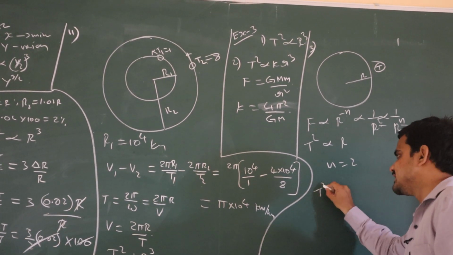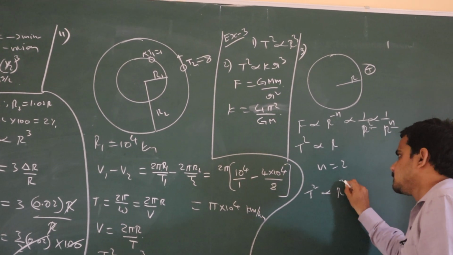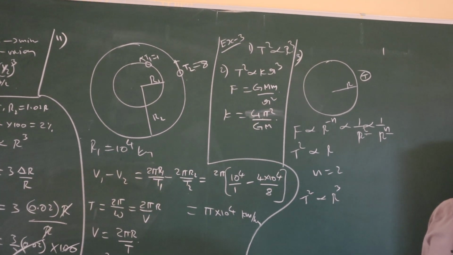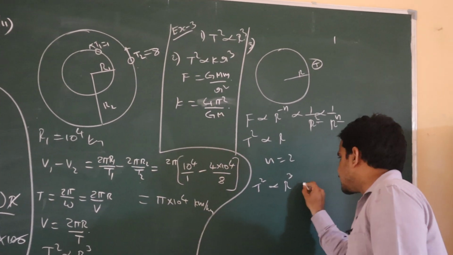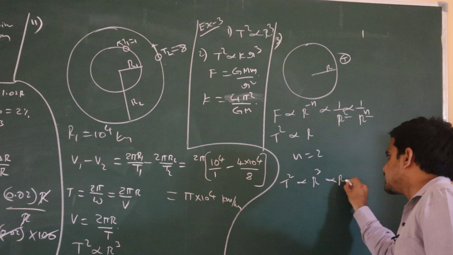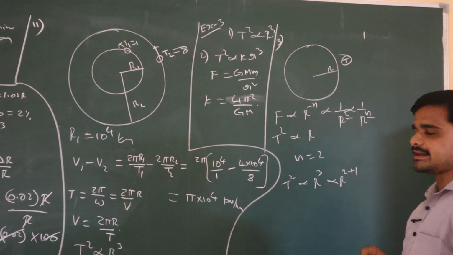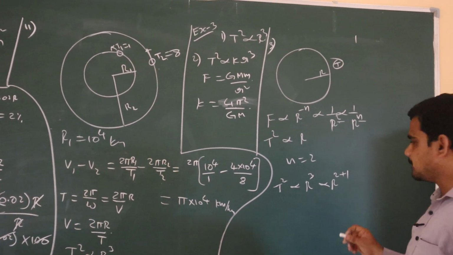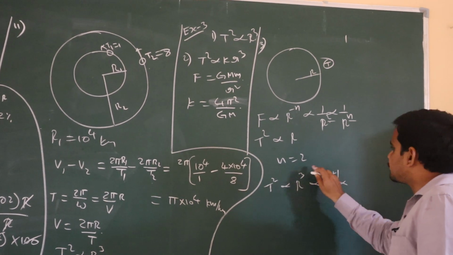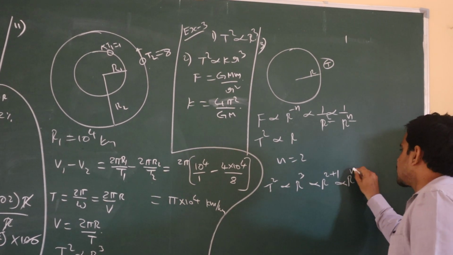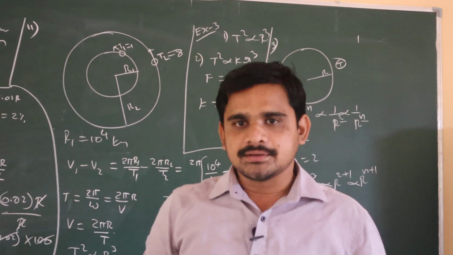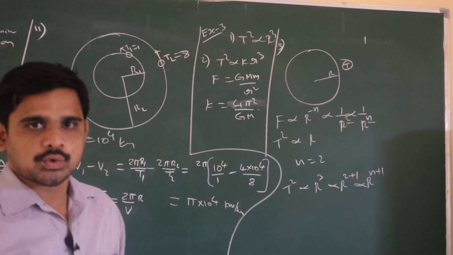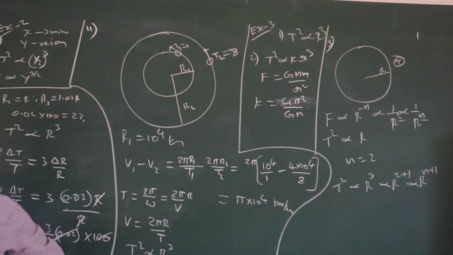What is T square? T square is directly proportional to r cube. Third law of Kepler: the square of the time period is directly proportional to radius cube. So directly proportional, I will write this expression like this: 2 plus 1. In the place of n, what can I write? This is the answer. T square is directly proportional to r power n plus 1. That is the relation which we can get, right?